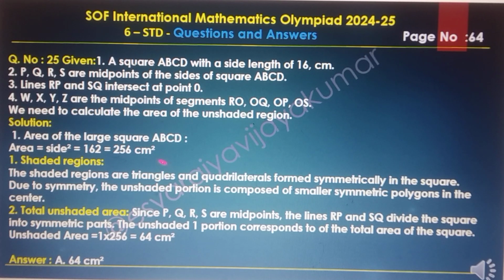The shaded regions are triangles or quadrilaterals formed symmetrically in the square. The unshaded portion is composed of smaller symmetric polygons in the center. For the total unshaded area, since P, Q, R, S are midpoints, the lines RP and SQ divide the square into symmetric parts. The unshaded portion corresponds to one fourth of the total area of the square, so 1 by 4 into 256 equals 64 centimeter square. Option A, 64 centimeter square.